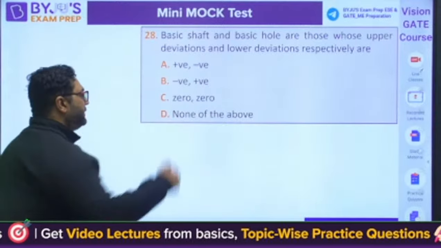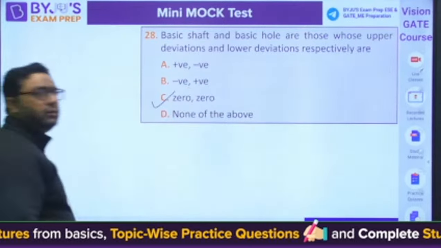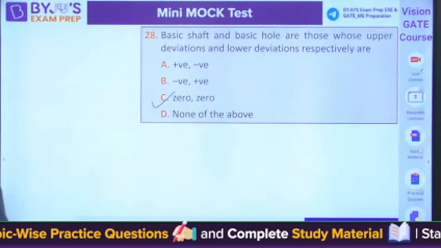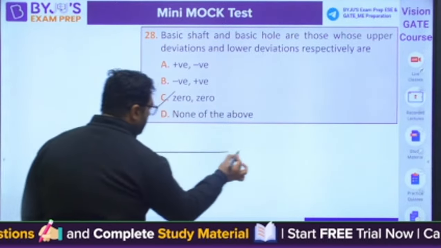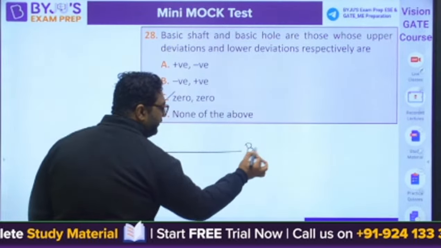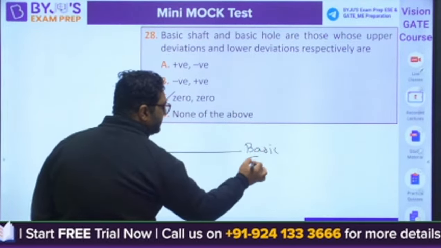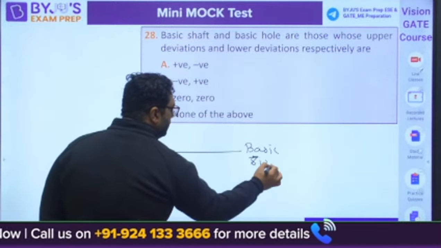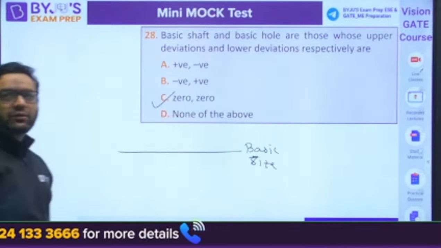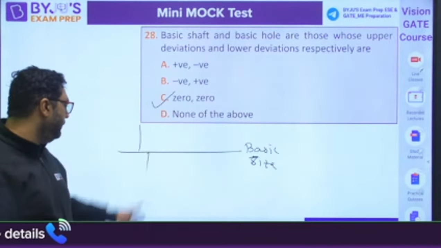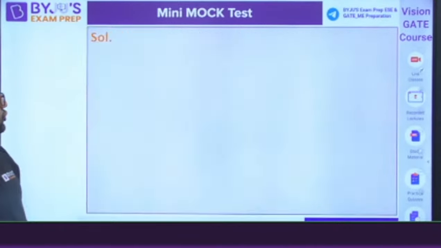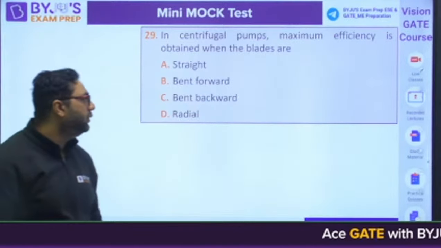So the answer for this is going to be 0 and 0. Basic size means whatever the nominal and basic size, we put it as 0. After that, deviations are measured from here only.